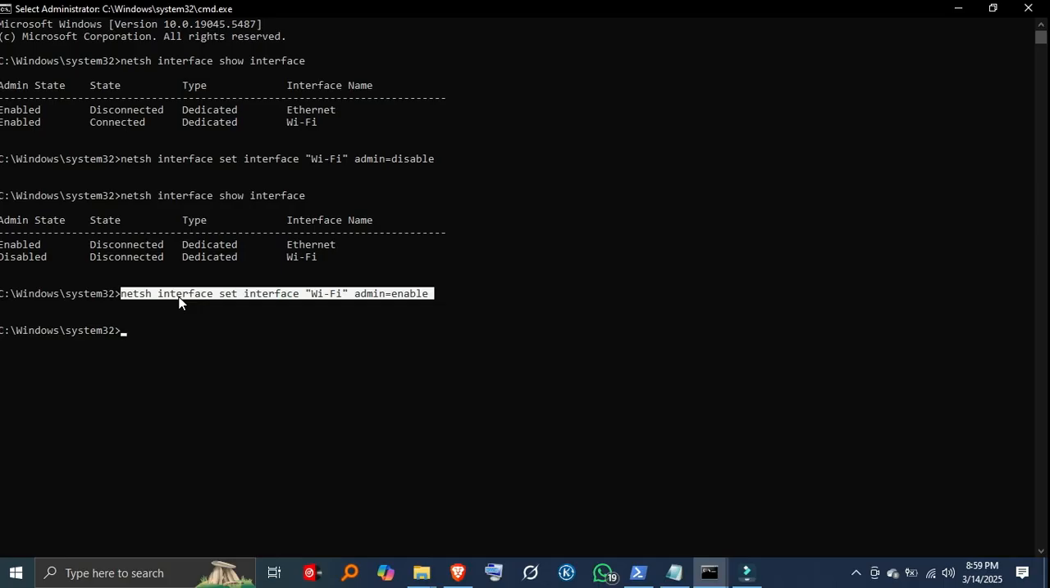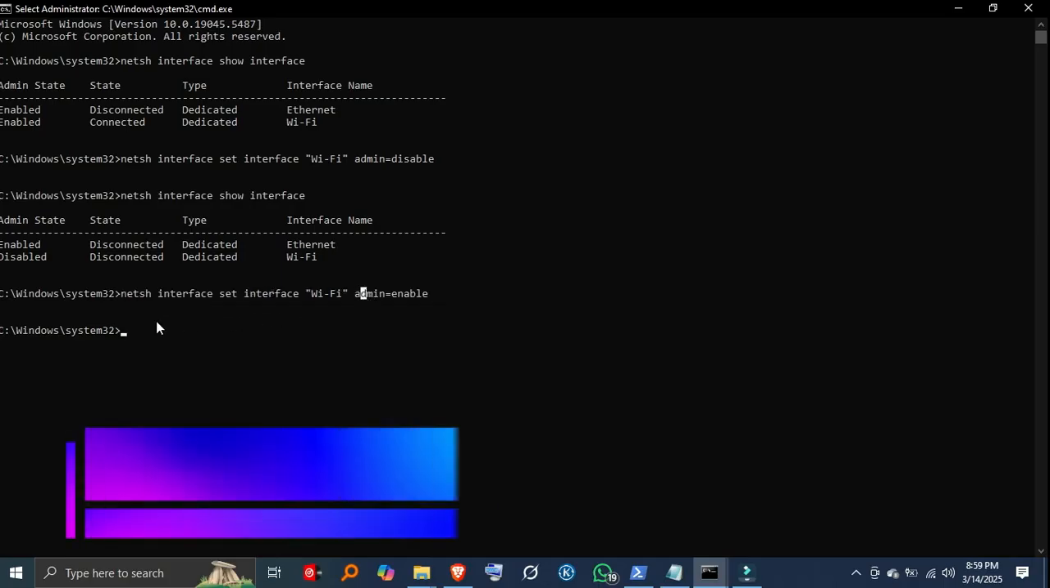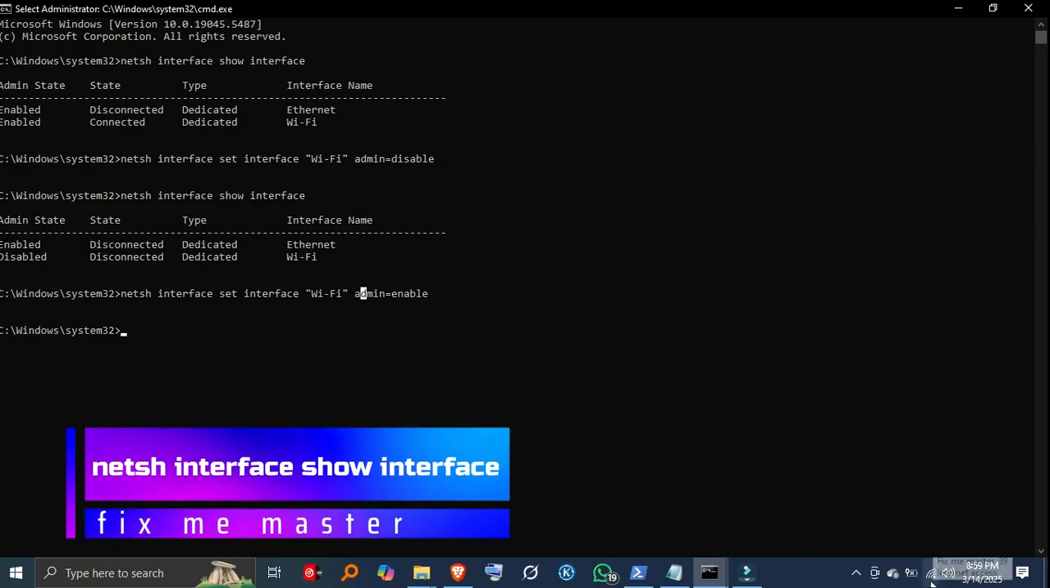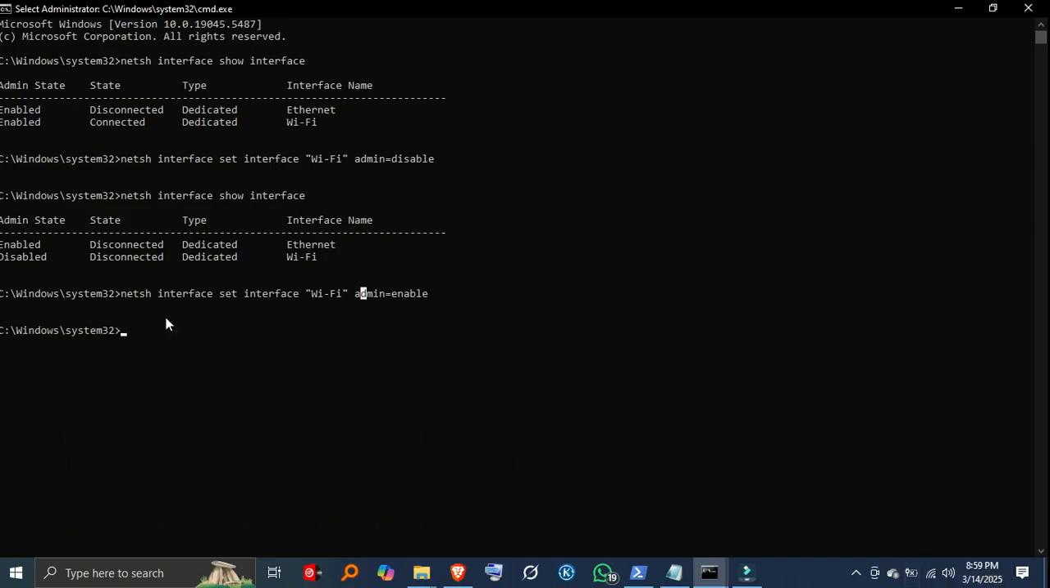Step 5. Verify the status. To confirm whether the adapter is enabled or disabled, run netsh interface show interface. You'll see the status updated as enabled or disabled.